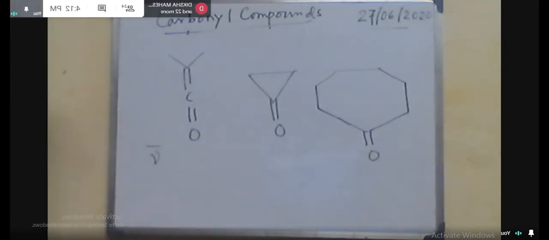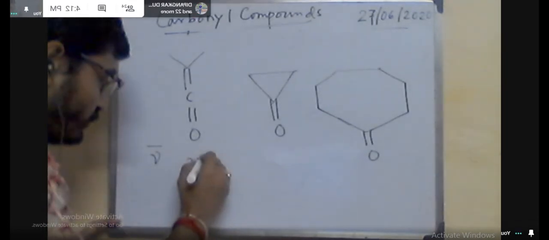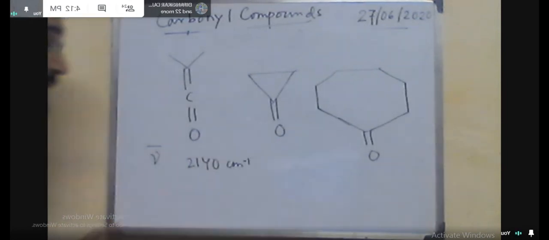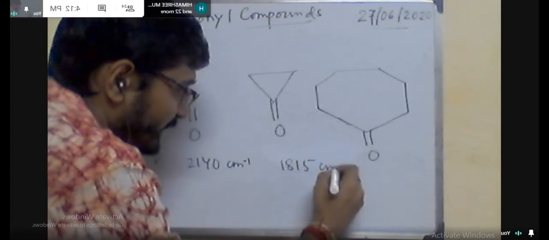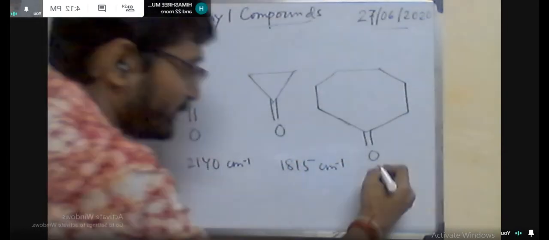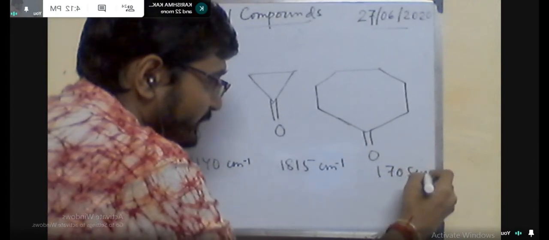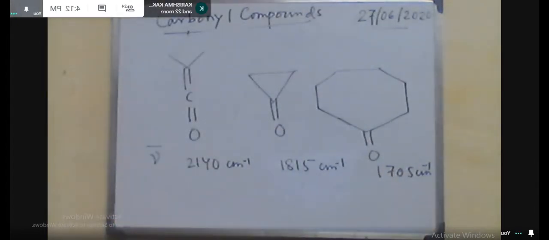What is the hybridization of this carbon? sp2 here, sp2 here, and sp here. So among these three, you can see this is the sp hybridized carbon. sp hybridized carbon means the bond force constant will be much higher among these three. So this is basically the stretching frequency of sp hybridized carbon and sp2 hybridized oxygen.